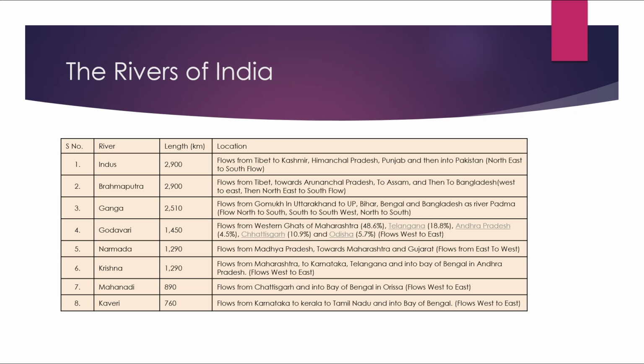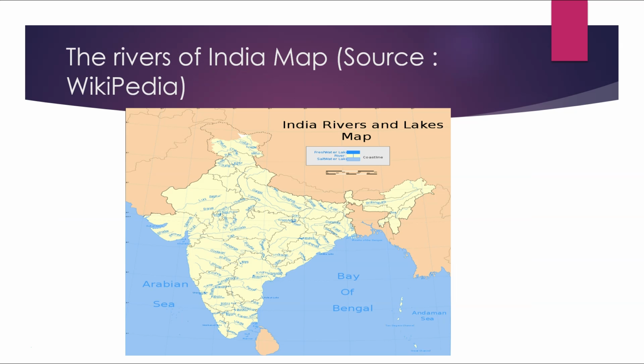So these are the rivers of India. Indus 2,900 kilometers, Brahmaputra 2,900 kilometers, Ganga 2,510 kilometers, Godavari 1,450 kilometers, Narmada 1,290 kilometers, Krishna 1,290 kilometers, Mahanadi 890 kilometers, Kaveri 760 kilometers.